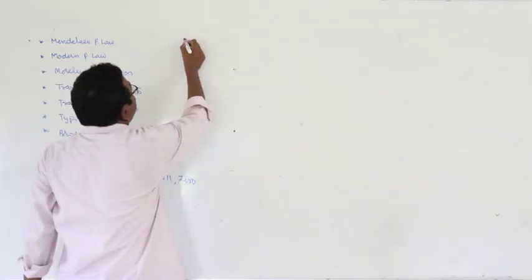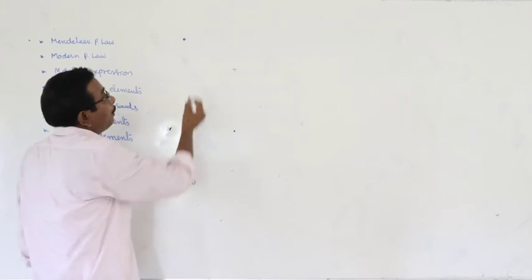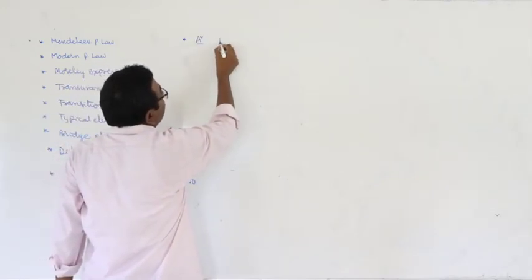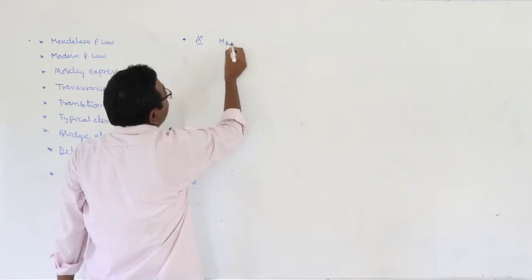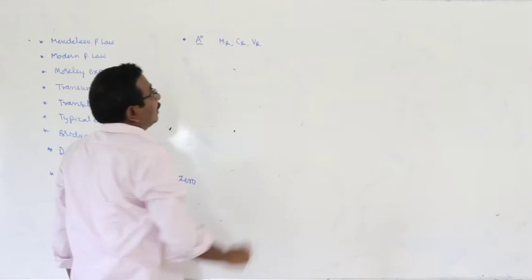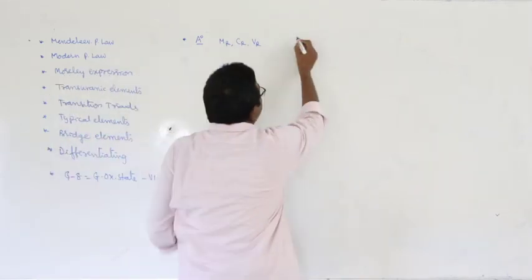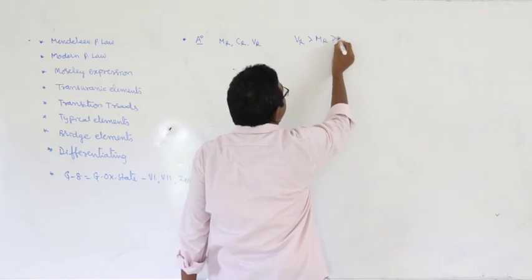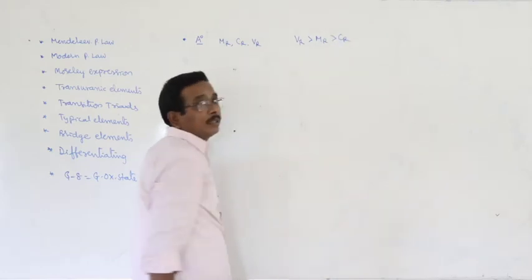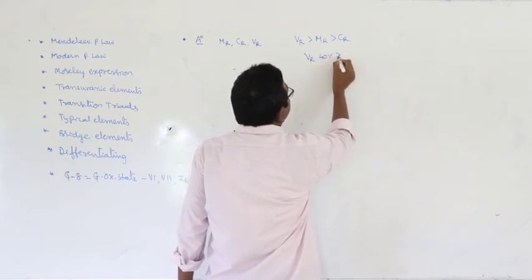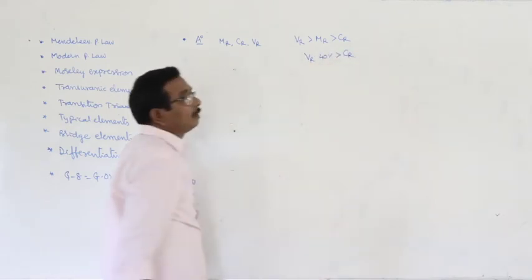After that, periodic properties. In periodic properties, in the topic atomic radius, we came across 3 important radii: metallic radius, covalent radius, van der Waals radius. Then you have to keep in mind, van der Waals radius is greater than metallic radius, which is greater than covalent radius. Van der Waals radius is 40% greater than covalent radius.